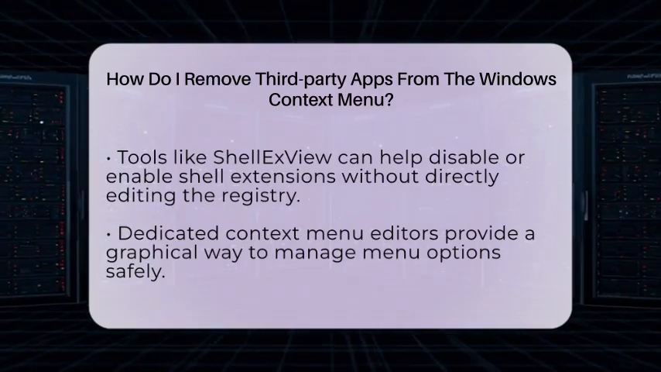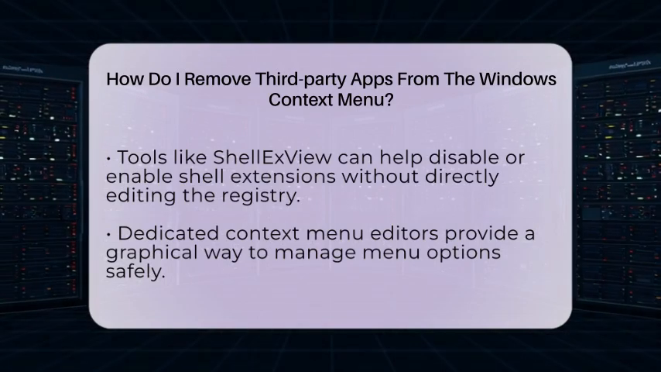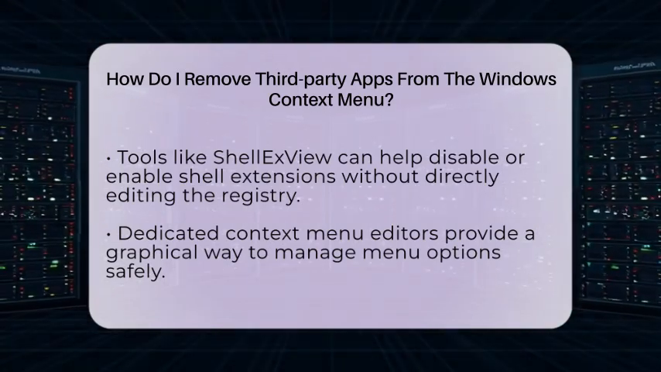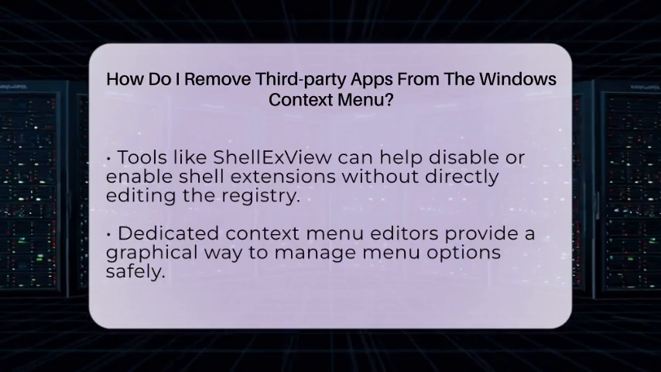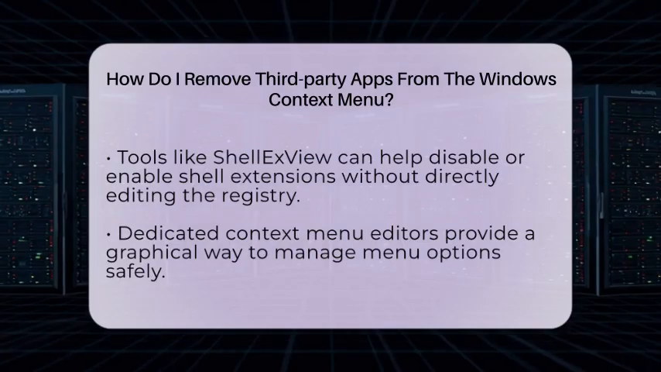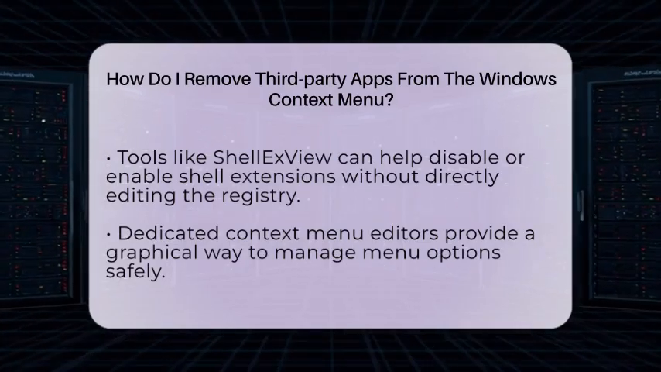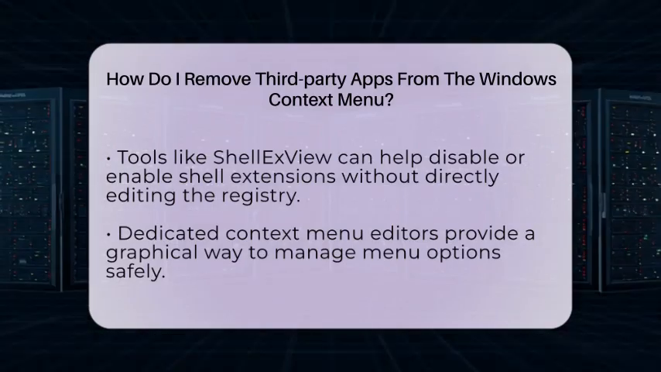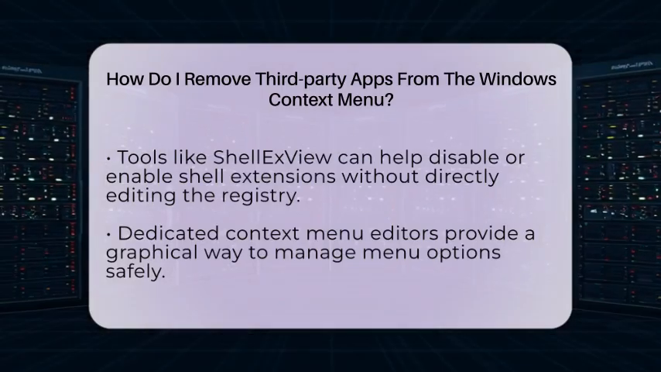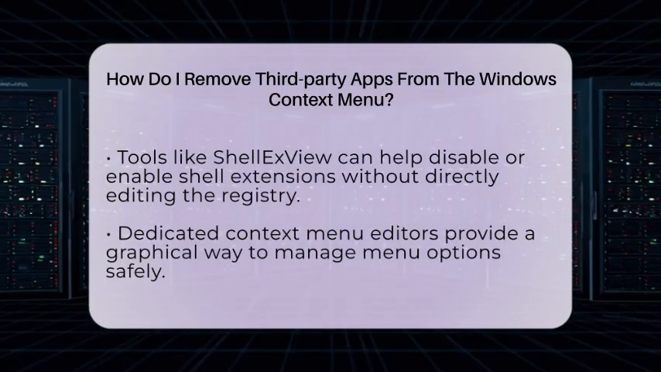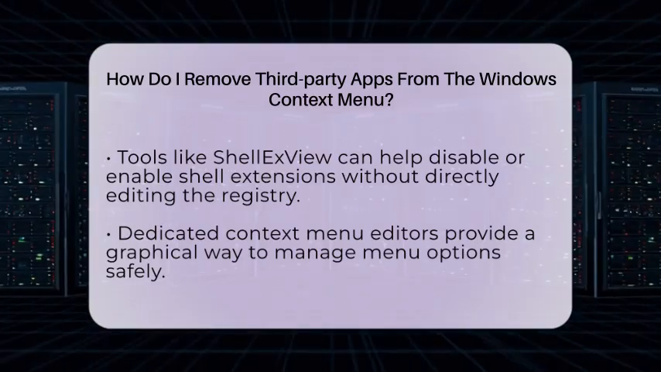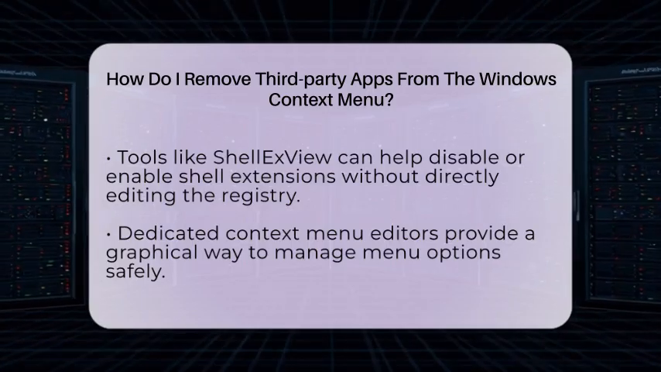If you prefer not to mess with the registry directly, there are tools that make this process easier and safer. Programs like ShellExView let you see all the shell extensions installed on your system. You can disable or enable them with just a few clicks. There are also dedicated context menu editors that give you a graphical interface to remove or add options without touching the registry.